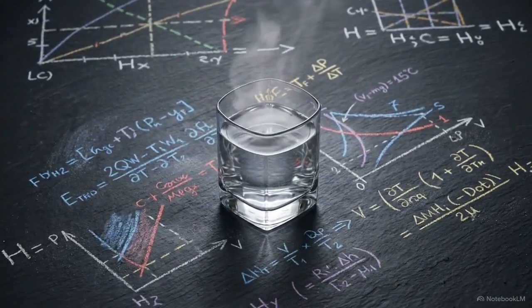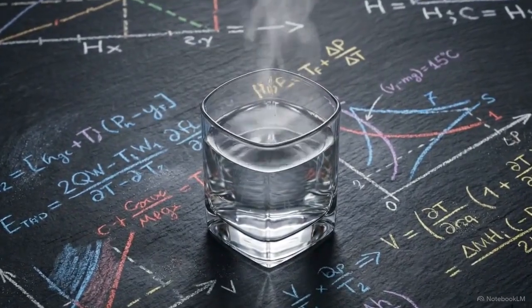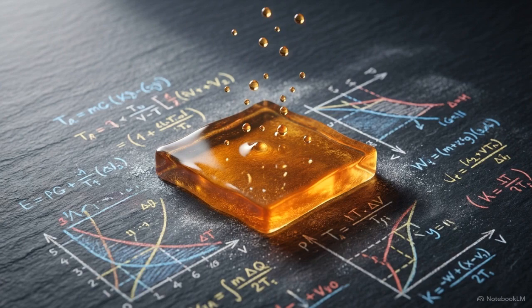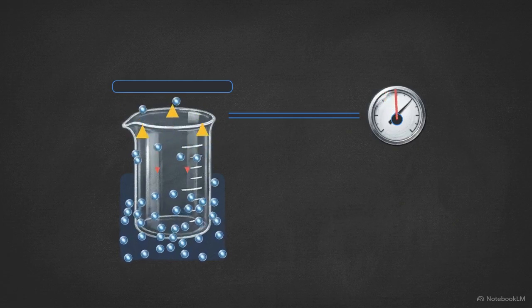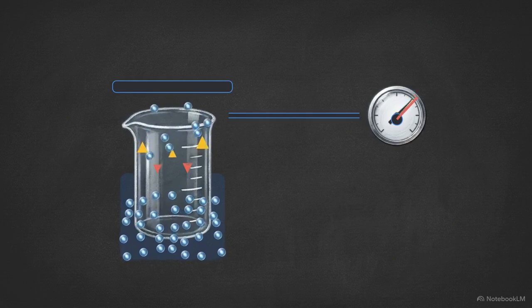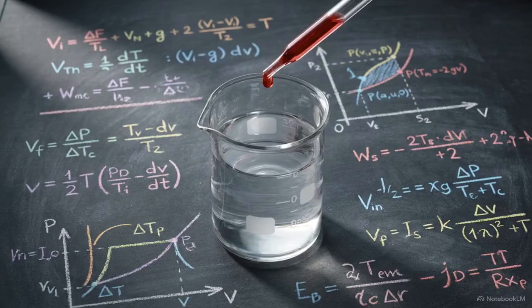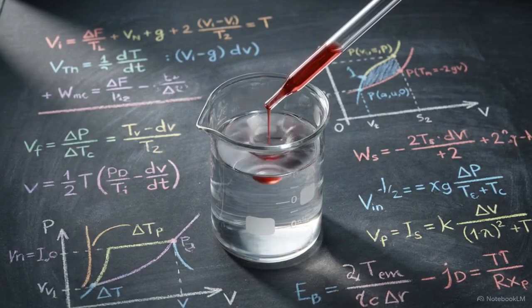Inside a sealed container, a pure liquid is never truly at rest. At the surface boundary, molecules gather enough kinetic energy to break their intermolecular bonds and escape into the space above. These gaseous molecules continually collide with the liquid surface and re-enter it. When the rate of escape equals the rate of return, the system reaches equilibrium, exerting a constant, measurable force known as vapor pressure. Introduce a second liquid into that closed system, and the internal environment immediately changes.